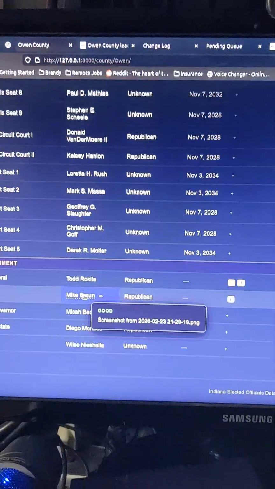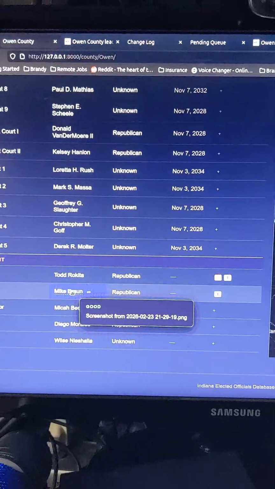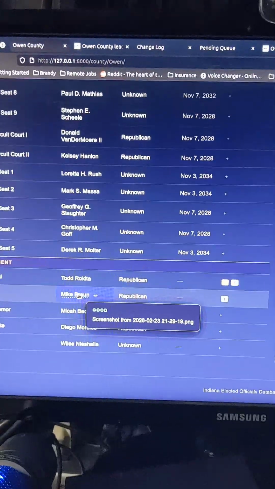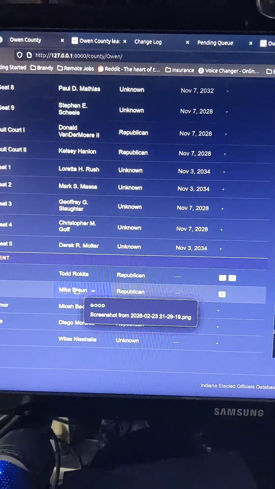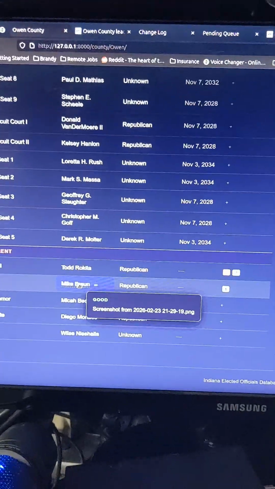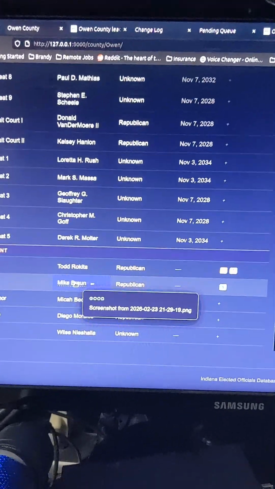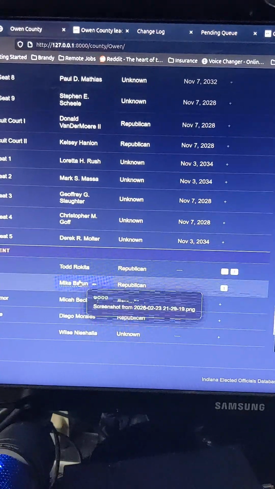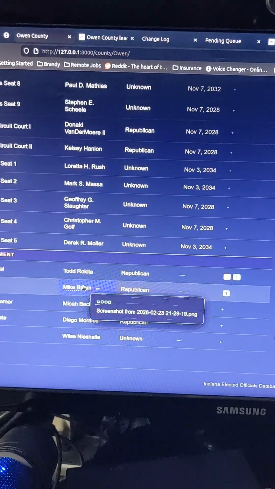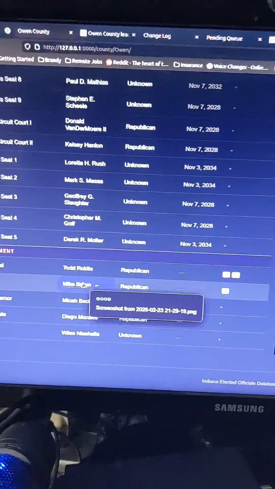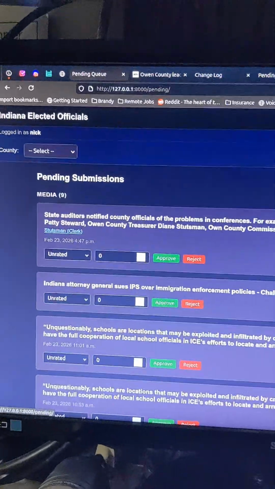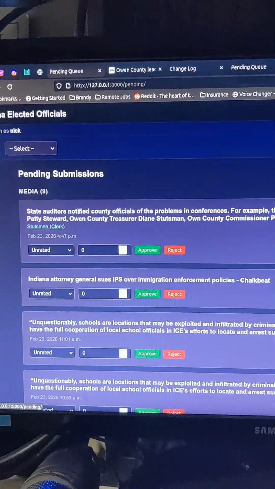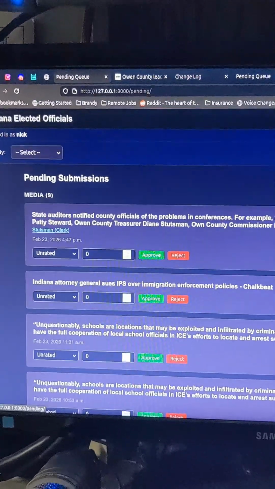You can see here as I scroll over Mike Braun, this functionality, there's bugs, this is a relatively new program, but that's a picture of his lowest approval rating of all the governors. I would love for that to be able to play little clips, just so that you could real quickly be like, huh, okay, here's a perspective on a guy, almost like my own personal Daily Show clip show of what's going on with these people. I've got a queue that lets me real quickly approve or reject submissions.